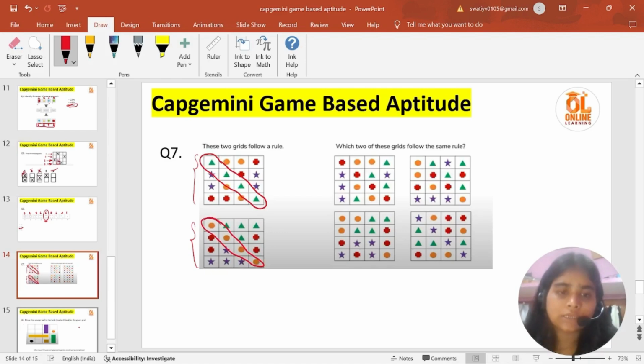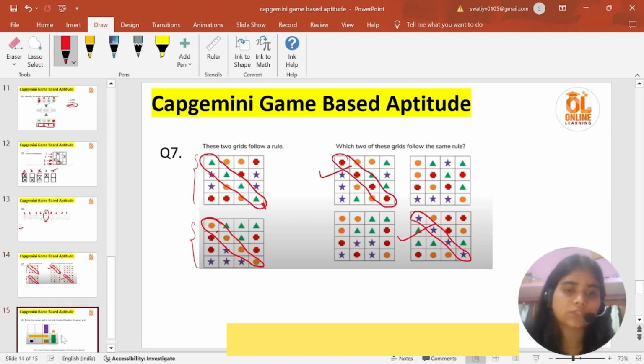Okay, see, all the shapes at the diagonal elements are the same. Here, circle; here we are having all the diagonal elements of the same shape, that is rectangle. So can you see the shapes where you can see the same diagonal elements? Yes, so our first one, no, in this, no, but in this, yes, we are having. So yes, your figure 1 and your figure 4 is your correct answer. So let's move towards our next question.